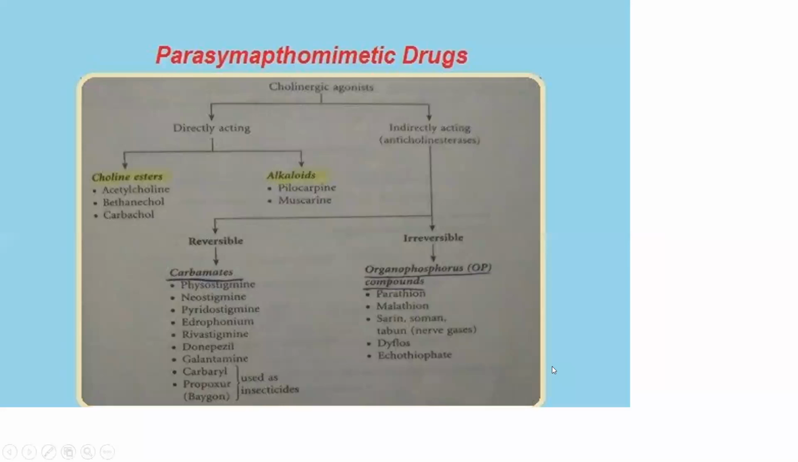And we'll start with parasympathomimetic drugs. These are cholinergic agonists. These are of two types, directly acting and indirectly acting. Indirectly acting drugs are also known as anticholinesterases, which I will be dealing with in the next 2 or 3 minutes. So first, we will concentrate on directly acting cholinergic agonists. These are of two types, choline esters and alkaloids. Choline esters are divided on the basis of their chemistry. Choline esters include acetylcholine, bethanechol, carbachol, and alkaloids include pilocarpine and muscarine.